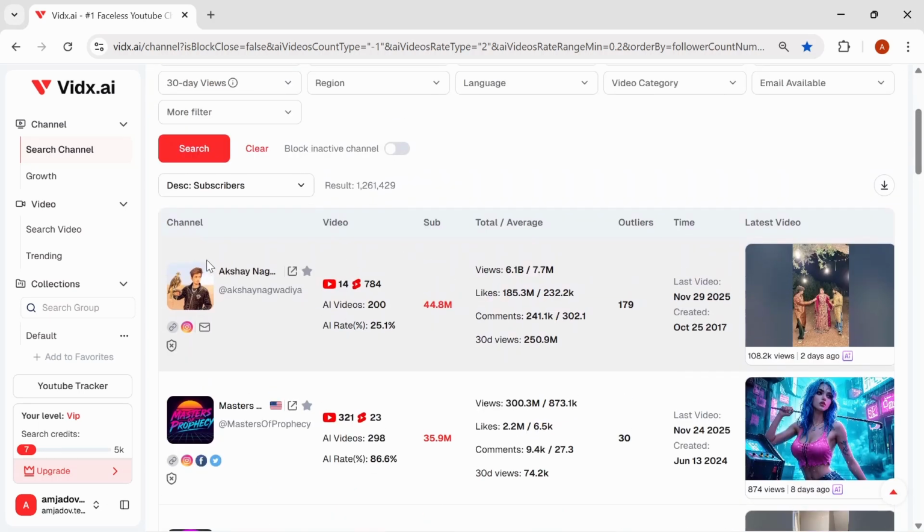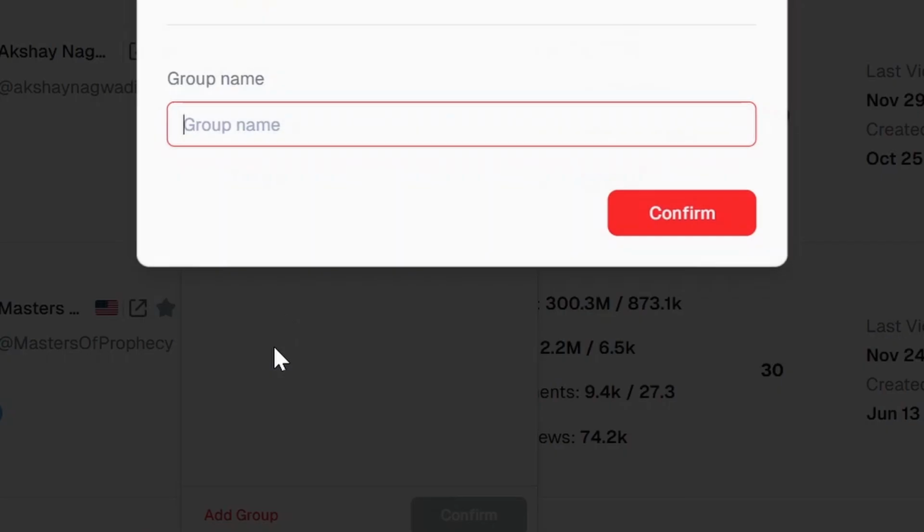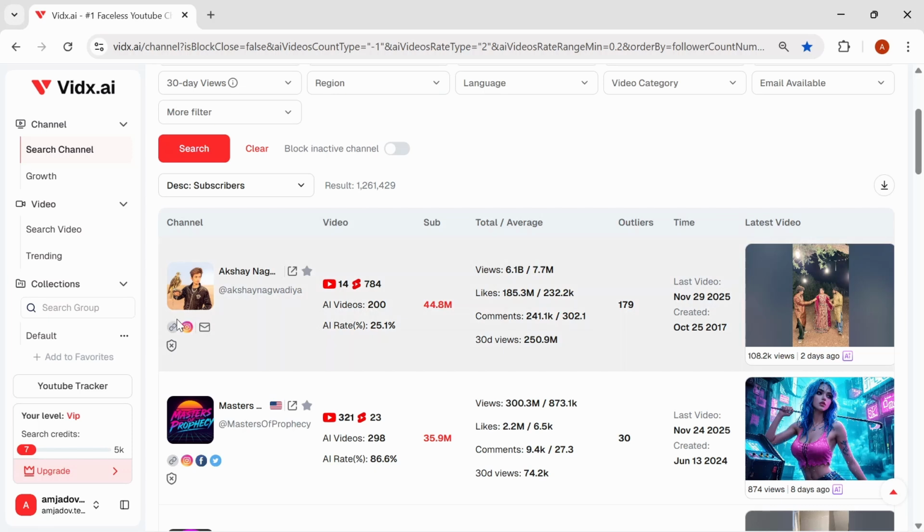So the results will give you all the details about these channels: views and likes and comments and all these kinds of details. You even have channels with subscriptions of 44.8 million. You can go ahead and add it as a favorite in case you want to come back to it later. You can add it here on the list. You can also create your own group for research purposes. You can even check their social media on these links.